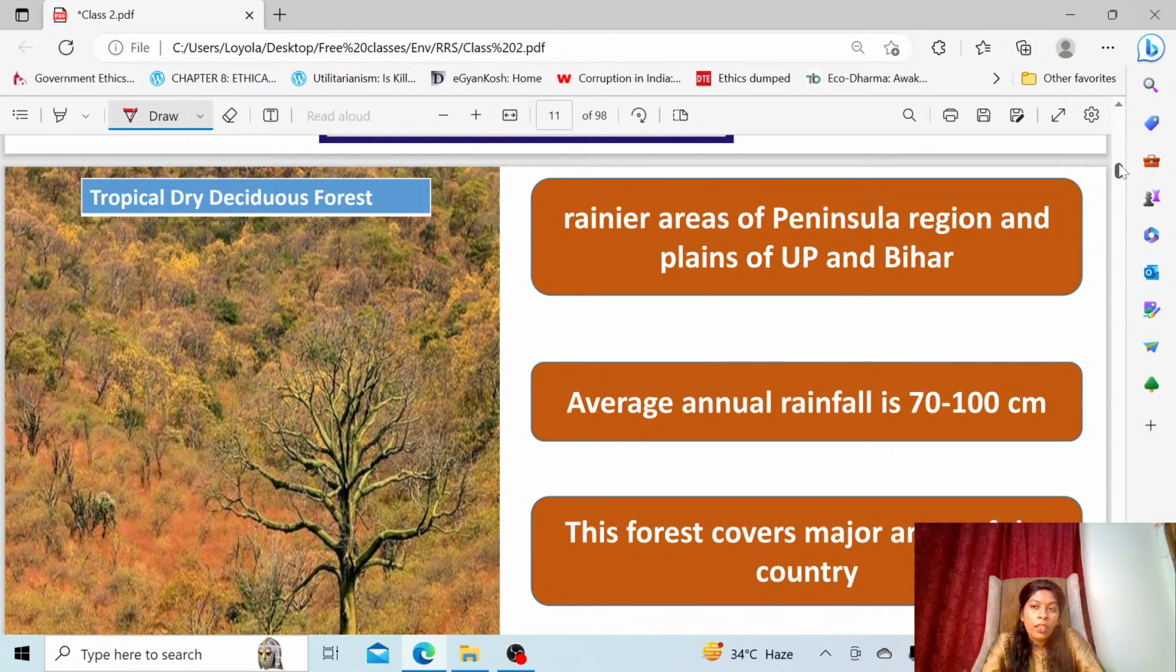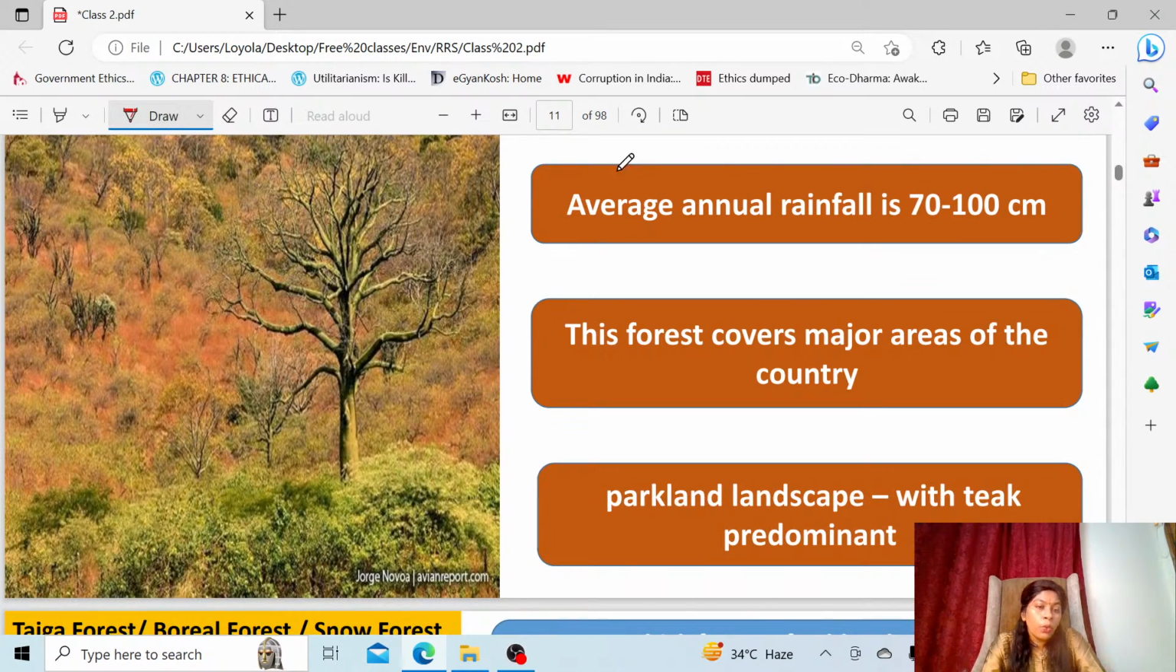Here also teak is a dominant species, and we know teak is the dominant species of deciduous forest. One unique feature of this forest is that it looks more or less like a grassland. Then and there you'll find a tree, and then you will find small perennial grasses. This we call parkland landscape. The parkland landscape is nothing but where there are abundant grasses, and in between you will find trees then and there. This is the character of the dry deciduous forest.